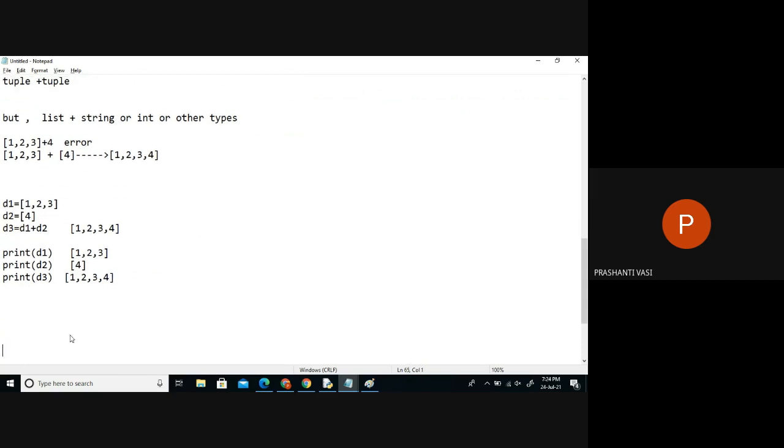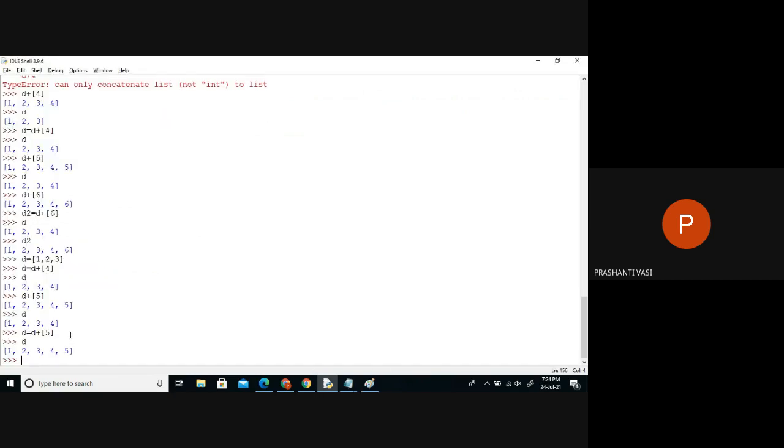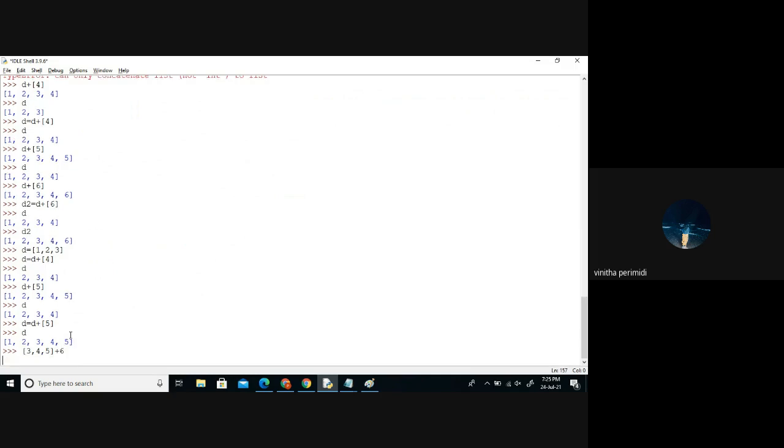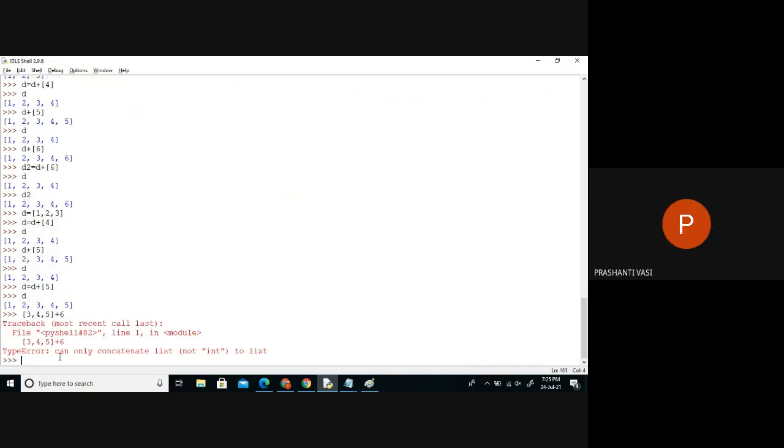Is it clear? Any confusion? No, ma'am. Clear. If we type it like this, will it give an answer or an error? It will give an error saying that it's not a list. Yes, the reason is here. You cannot ignore the error reasons. It says can only concatenate list, not int, to a list. It's very simple English. So while the learning process is going on, see the errors, focus on the errors. They will teach you topics, right?